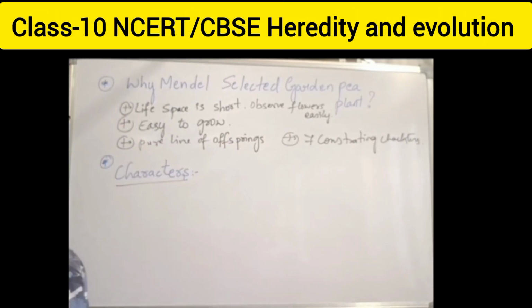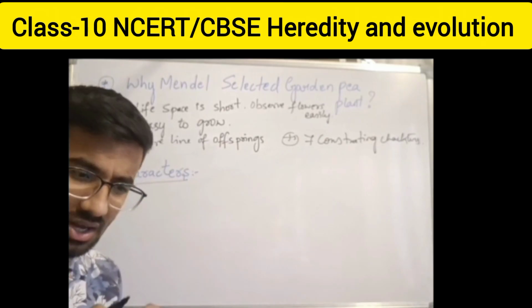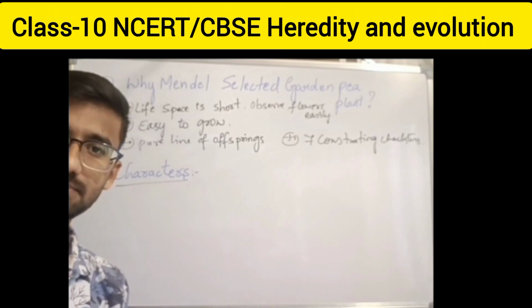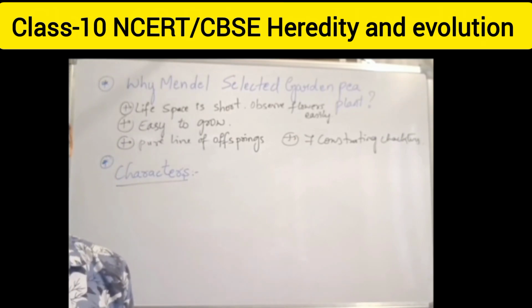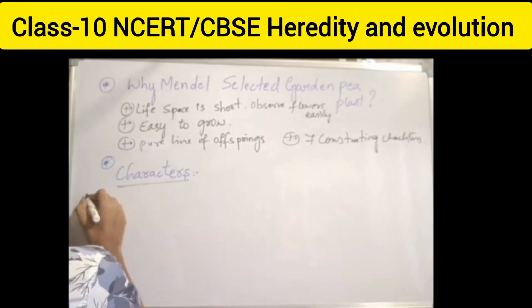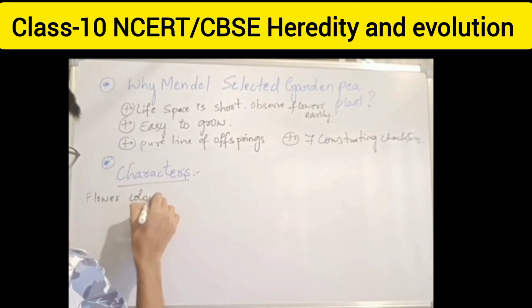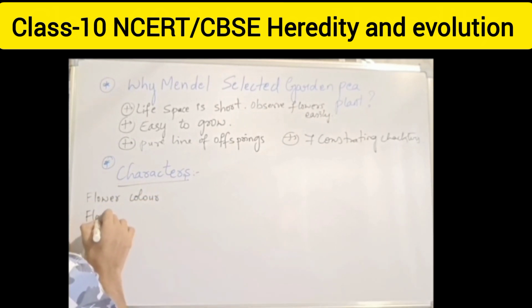Those we are going to discuss under the part characteristics. What are the characteristics to be observed? These are simple observed characteristics. First one, flower color. Next, flower position.